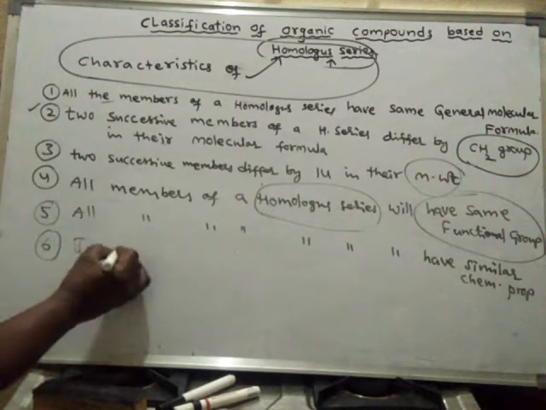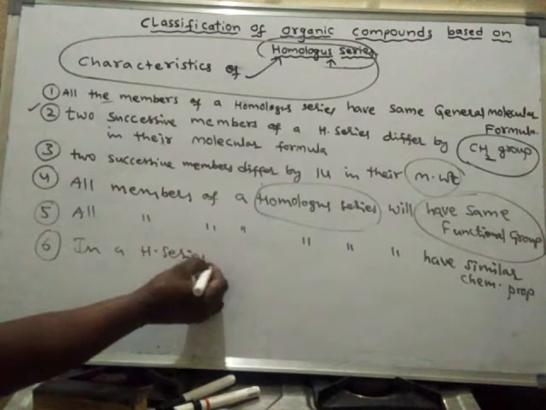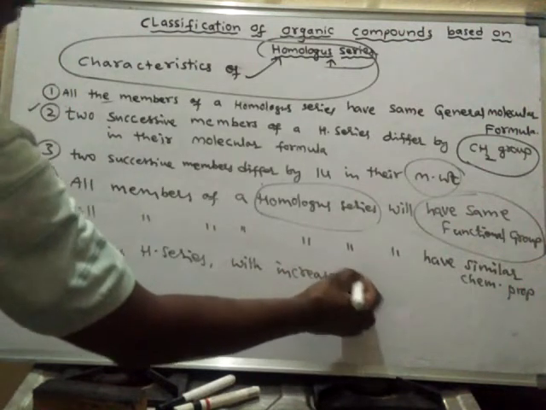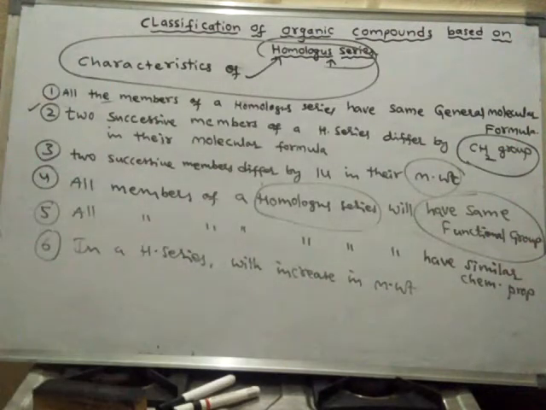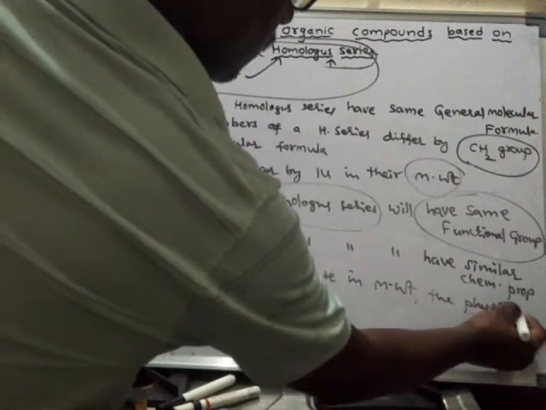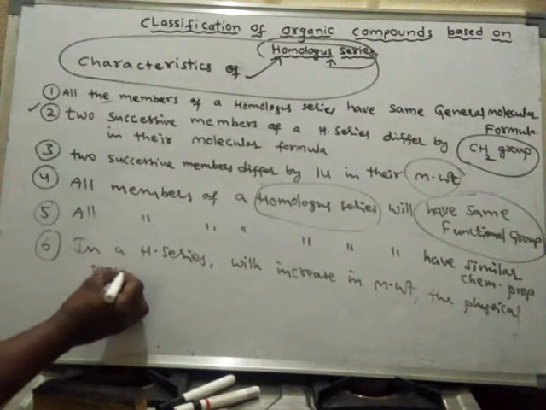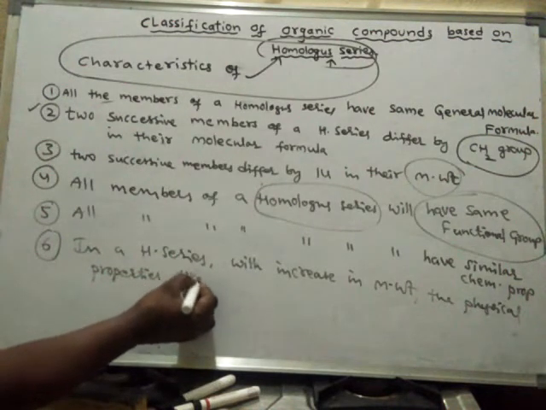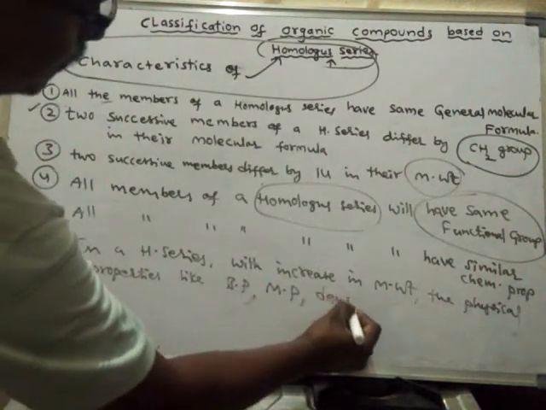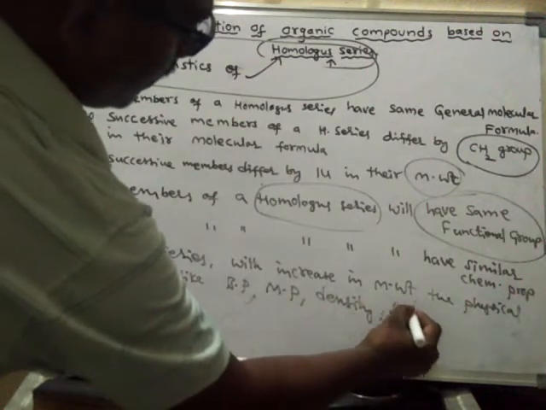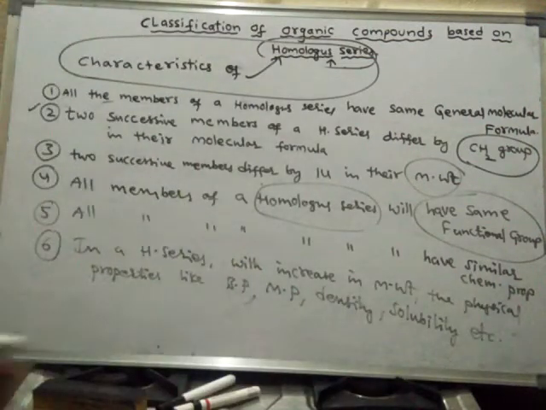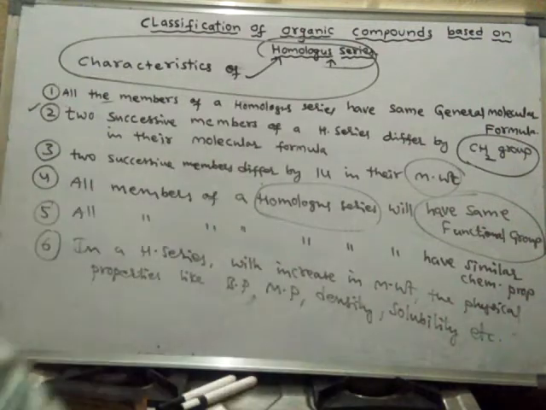In a homologous series, with the increase in molecular weight, the physical properties like boiling point, melting point, density or solubility, etc., are not the same.